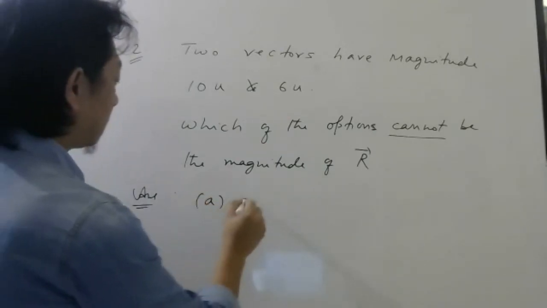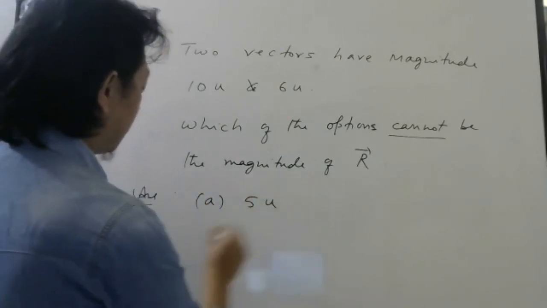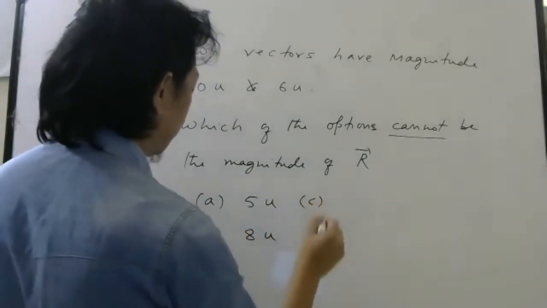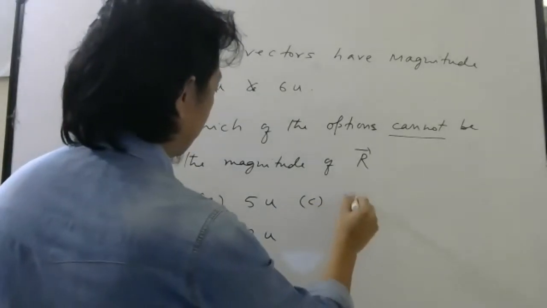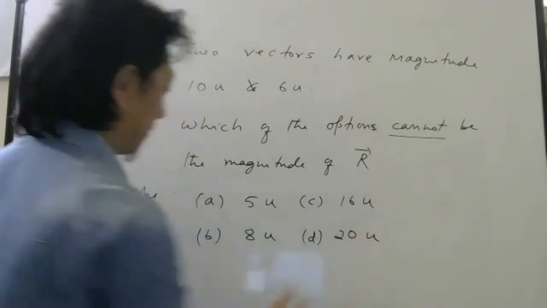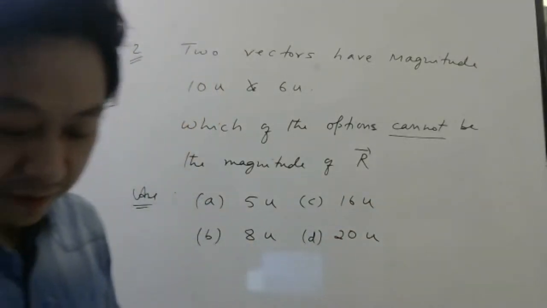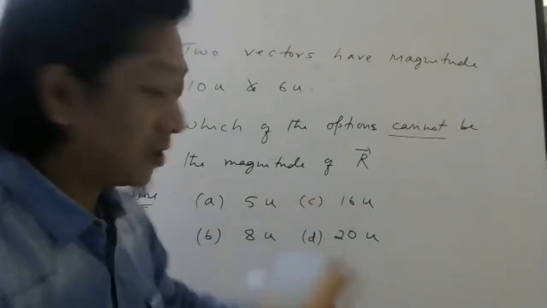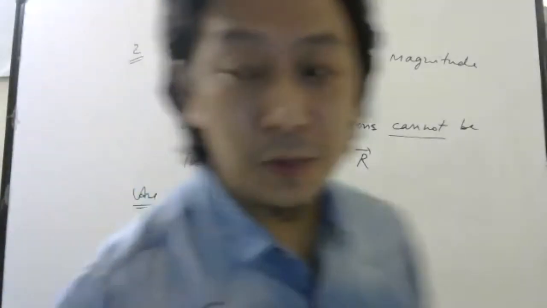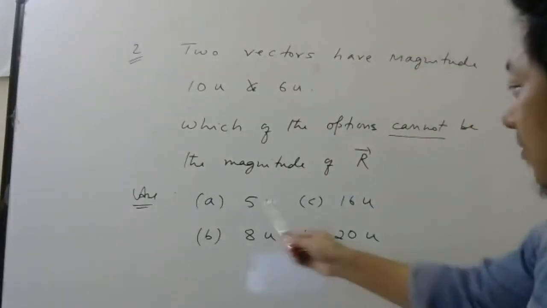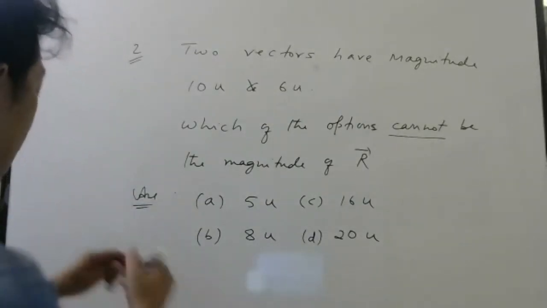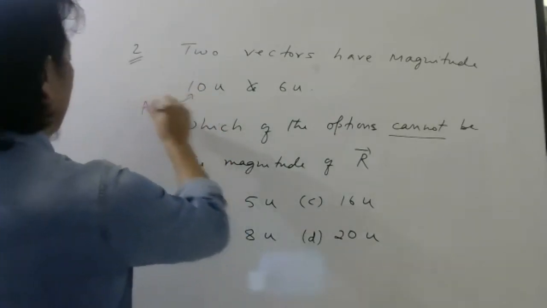So the first option is 5 units, second one 8 units, third one 16 units, fifth one 20 units. So the question is, out of these 4 options, which one cannot be the magnitude of the resultant vector? Think this is your A and think this is your B.